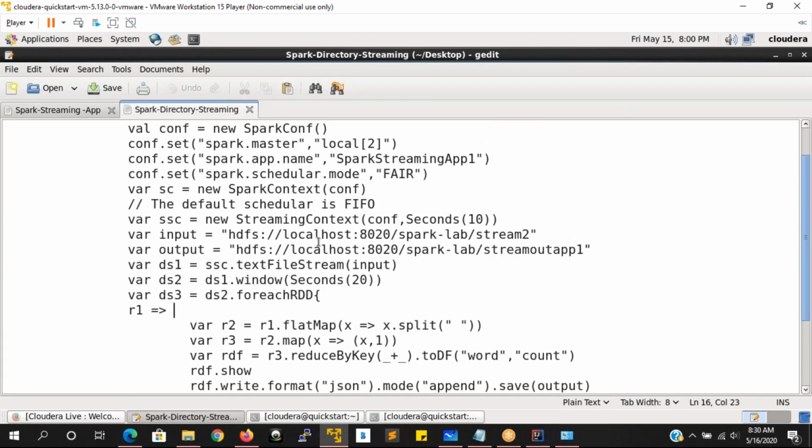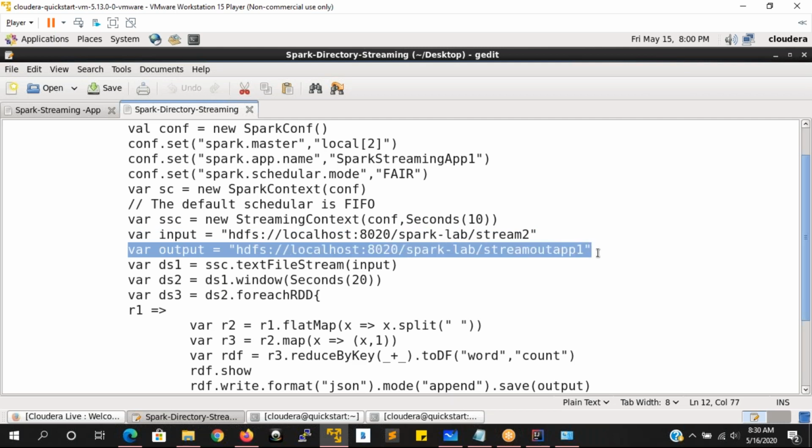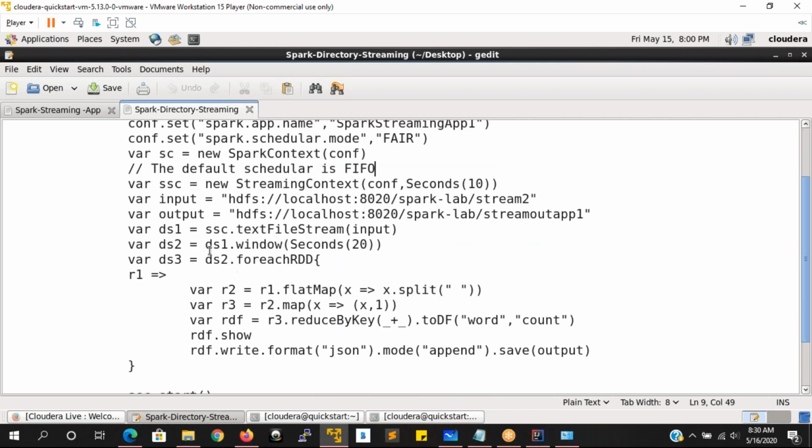So here you can see, we are taking the data from one of the input locations. And once all the transformations are happening, then we want to write the data to one more location here. And here I'm taking the data with the text file input stream only.